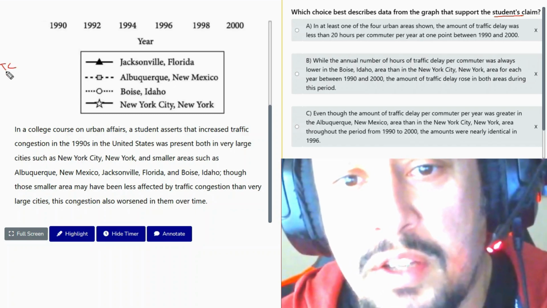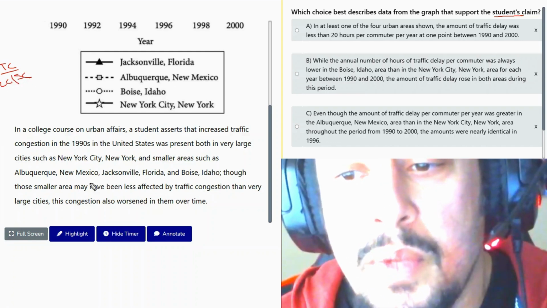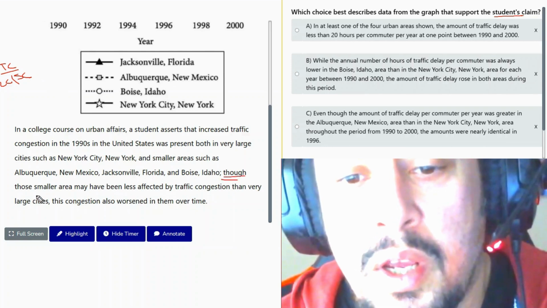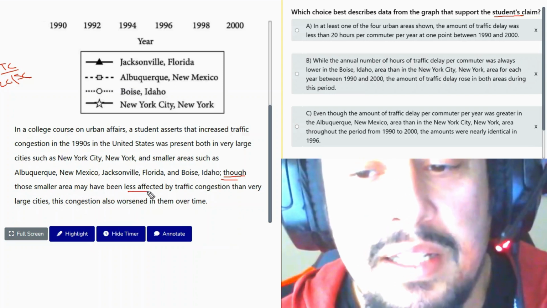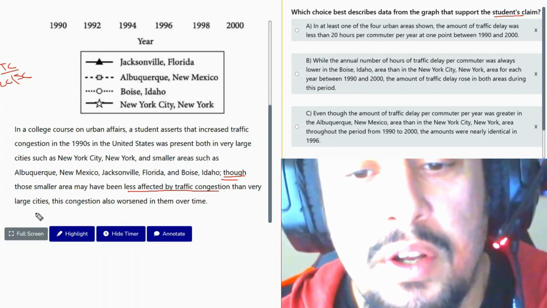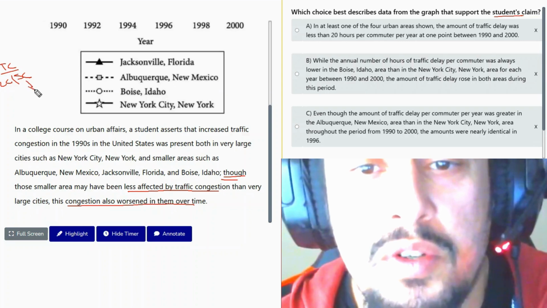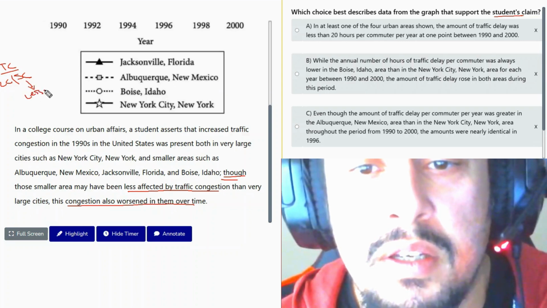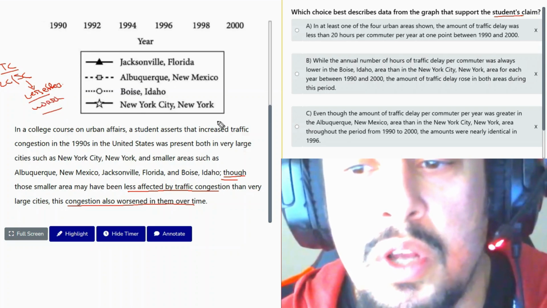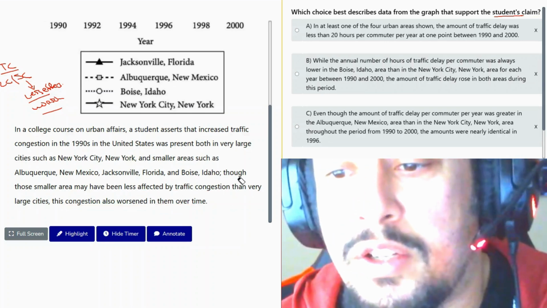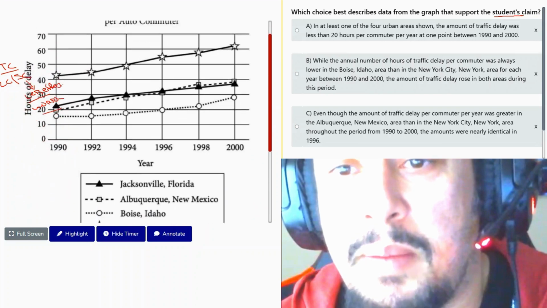Though those smaller areas may have been less affected by traffic congestion than very large cities, the congestion also worsened over time. So in the smaller cities, it's less effect, right? But they became worse. And that's what we're going to be looking for in our answer choices.